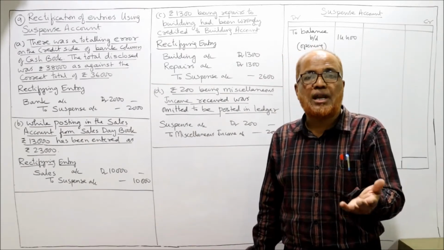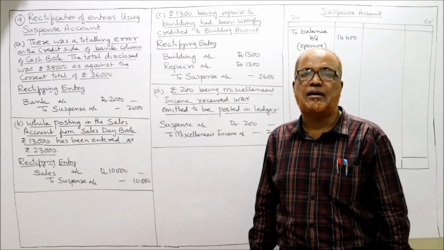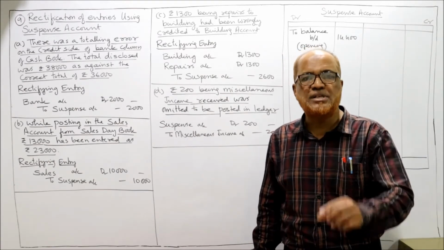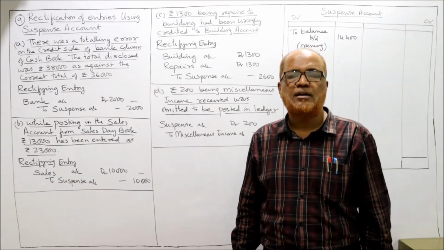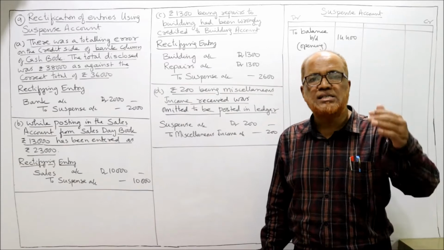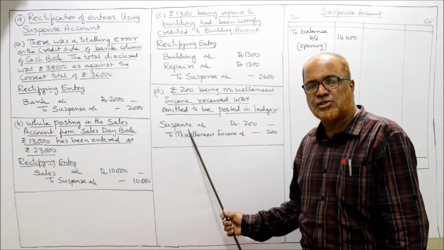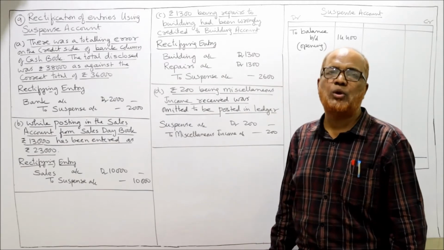Miscellaneous income account was not credited. Now we credit it. So debit should be given to suspense account. The entry will be: Suspense account debit to miscellaneous income, 200.